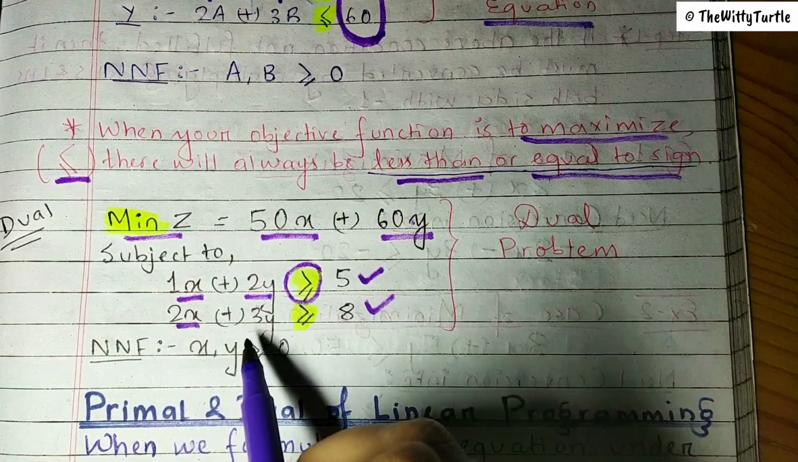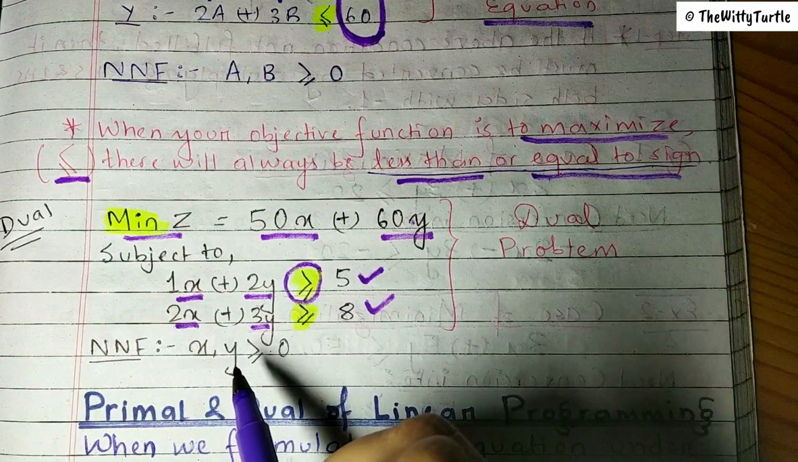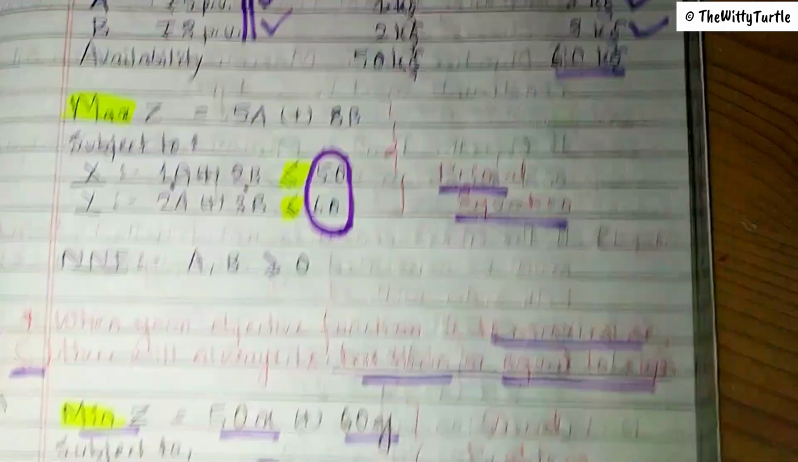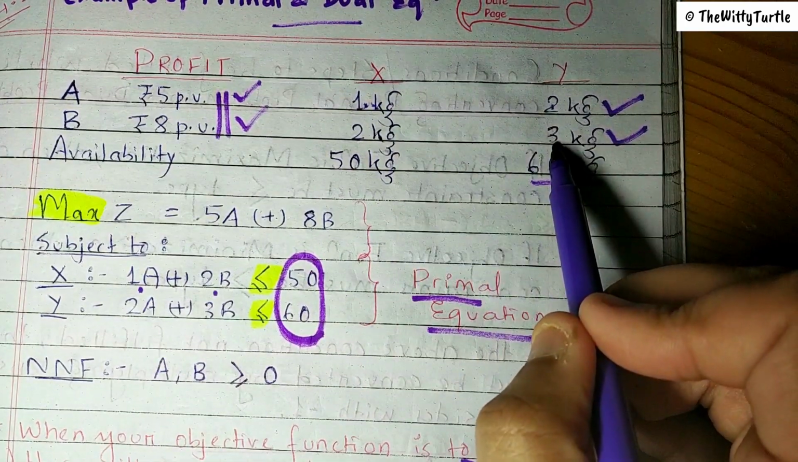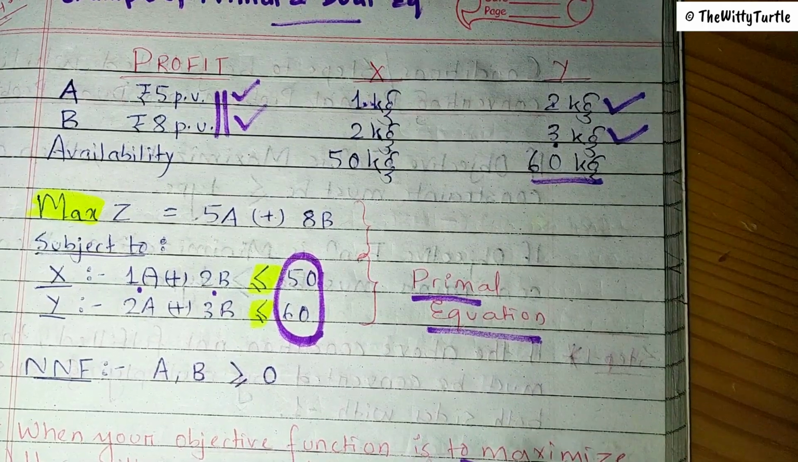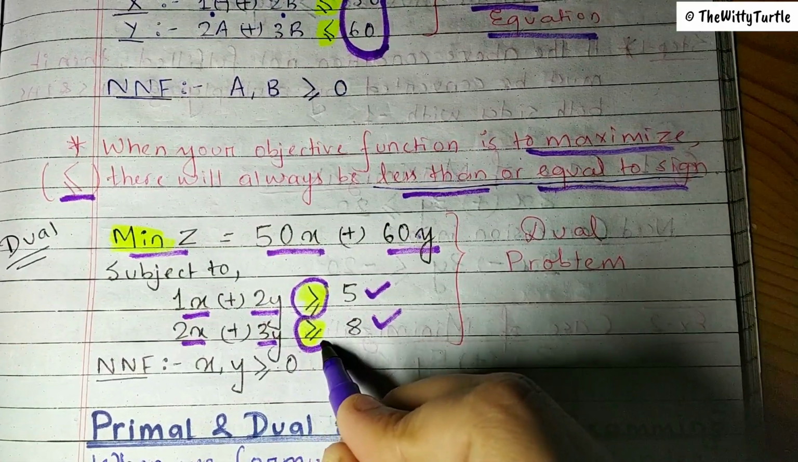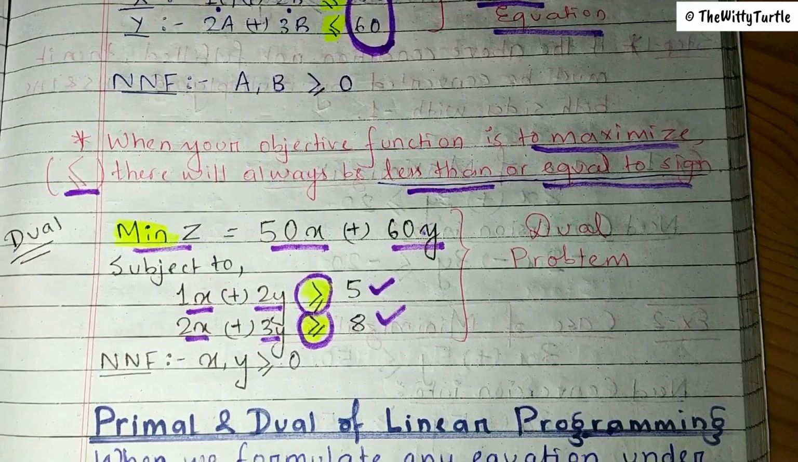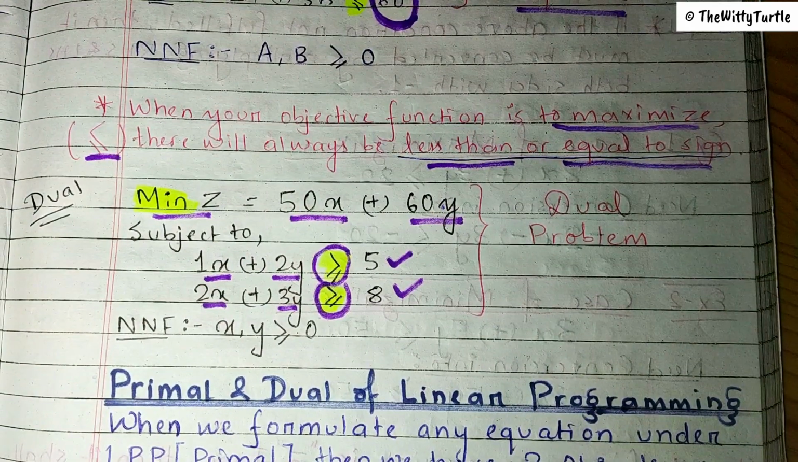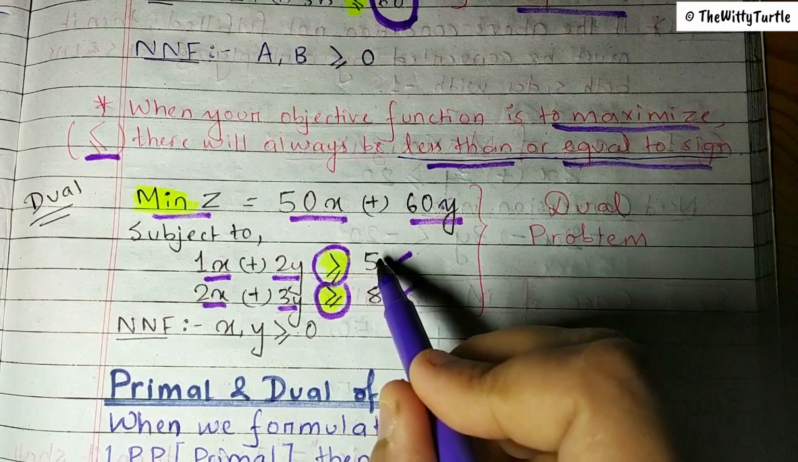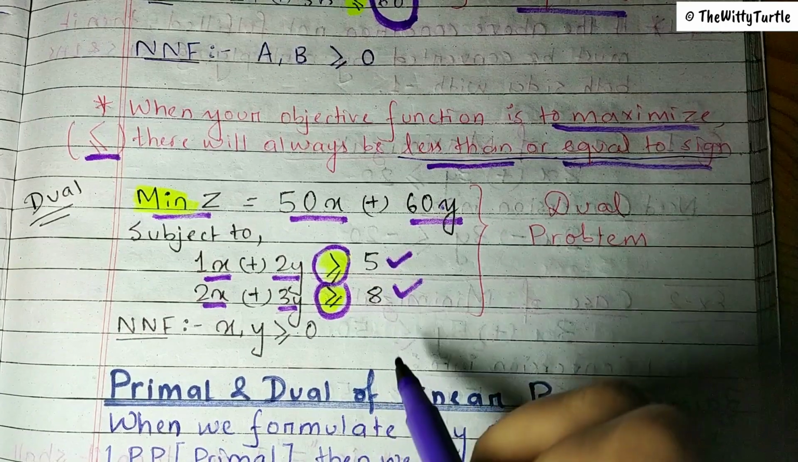Similarly, for product B, it will be 2x plus 3y should be more than or equal to 8. Why more than or equal to 8? Because when it comes to profit, we don't have any limits, right? You can get more profit also. It is not that profit should be at most this much. In the case of profit there is no upper limit, but in the case of cost there is an upper limit, right? In profit, you can earn as much as possible. So that is why this lower limit has been specified.